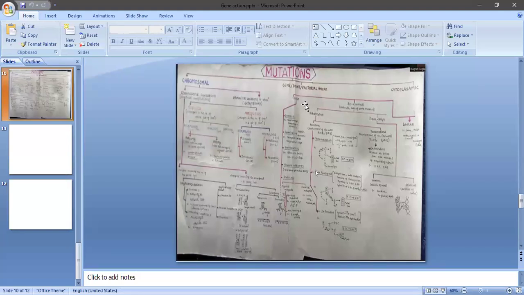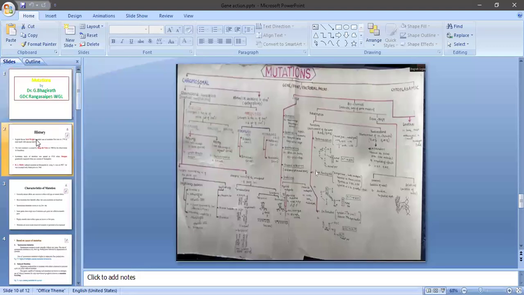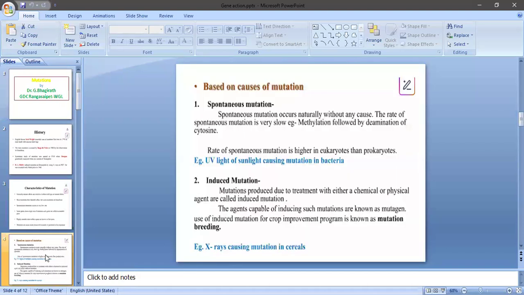Next, visible mutations. Visible mutations are divided based on the source of the mutation, how these mutations are classified. First of all, based on the causes of mutation, how the mutation is caused in the genetic material, by the influence of human beings or without any influence of human beings.